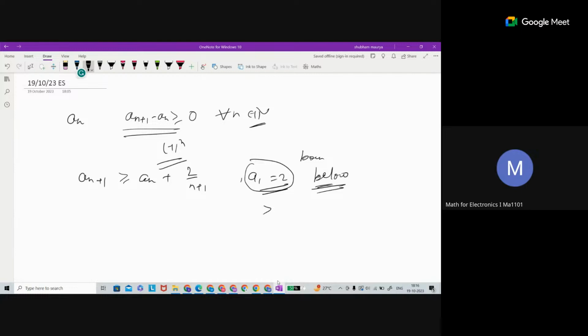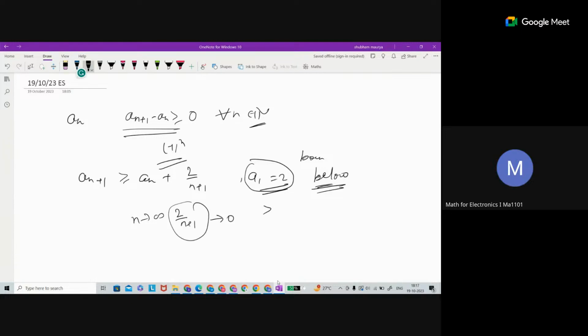But we have to check whether the sequence is bounded above or not. So how will we check that this sequence is bounded above? Sir, it is bounded above because when n tends to infinity, the term 2 upon n plus 1 will tend to 0.